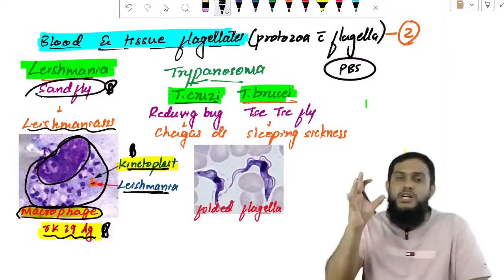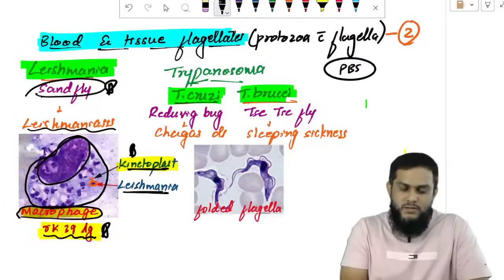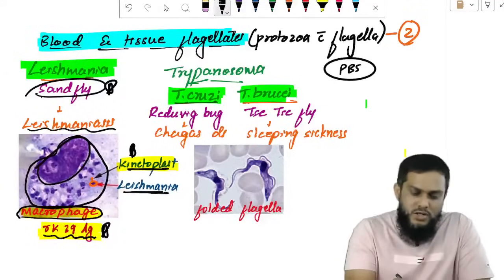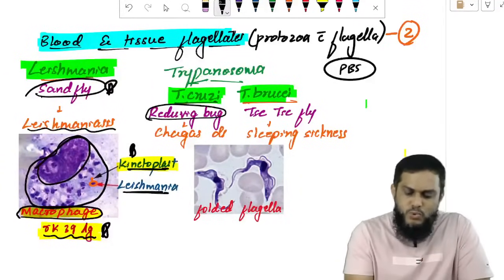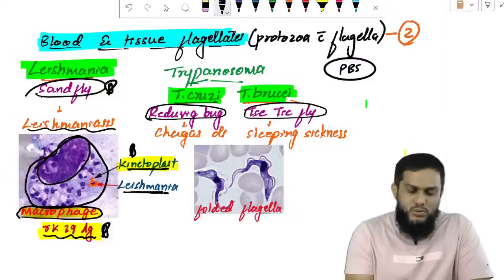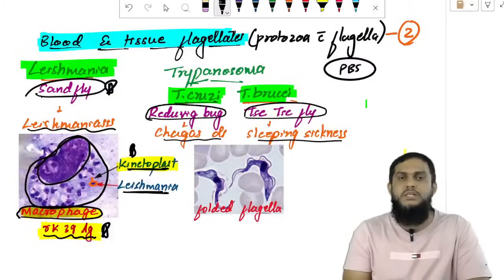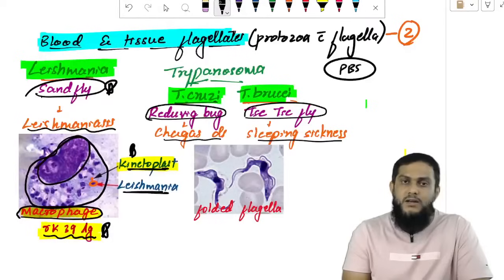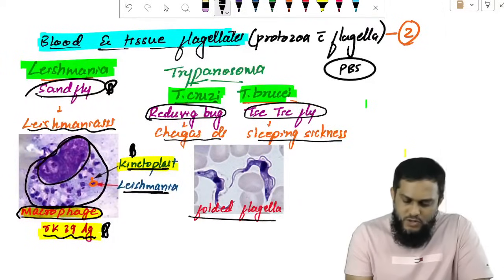Now, Trypanosoma cruzi and Trypanosoma brucei. Cruzi is transmitted by the reduviid bug, brucei is transmitted by the tsetse fly. Cruzi causes Chagas disease, brucei causes sleeping sickness. Trypanosoma is identified by folded flagella.